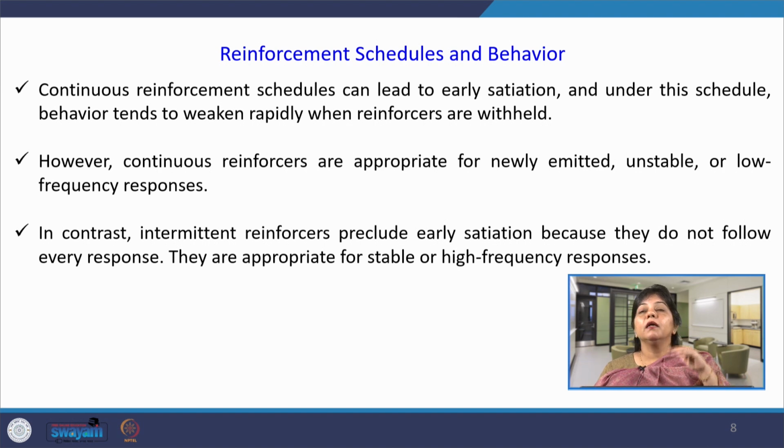So, these are the drawbacks and advantages of reinforcement schedules and behavior, that is, how reinforcement has its impact on behavior in the long run, to what extent reinforcement will help an employee sustain the desirable behavior, and to what extent the reinforcement process will tend to weaken the inappropriate or undesirable behavior.